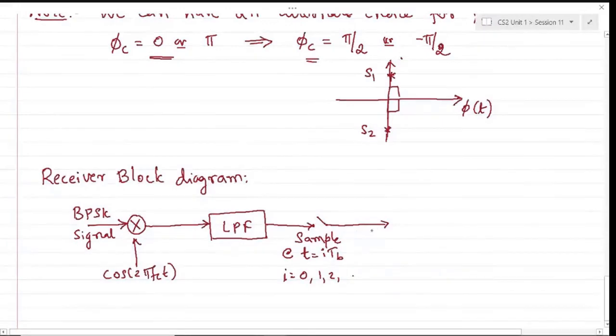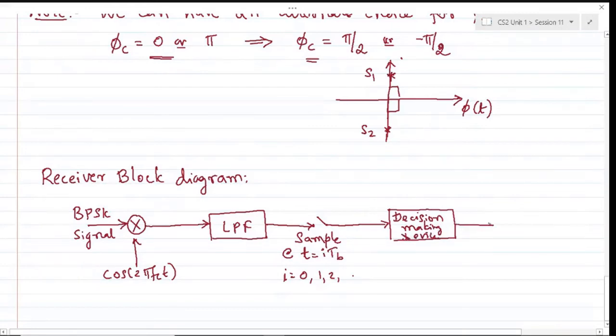Whatever the test statistic that gets generated by sampling at iTb, we will make a decision based on it. So this is your decision making device.